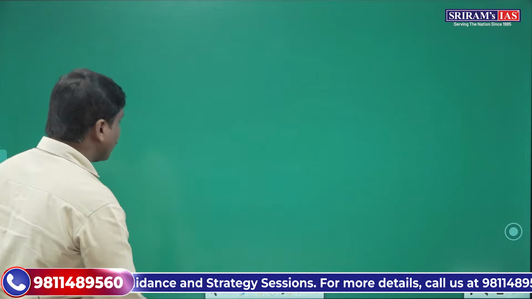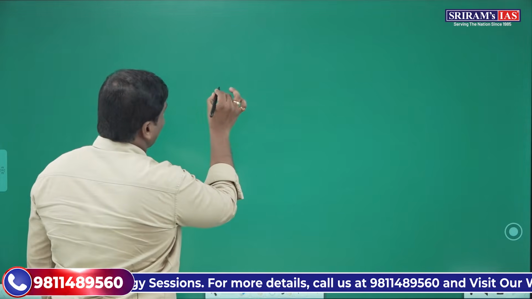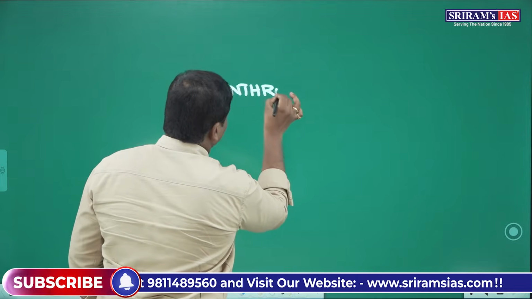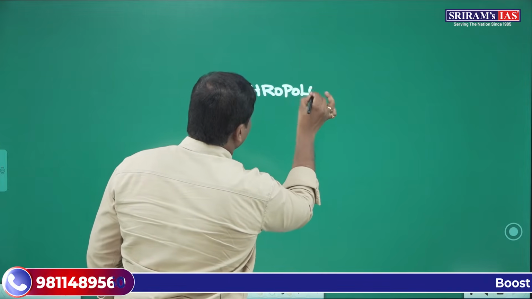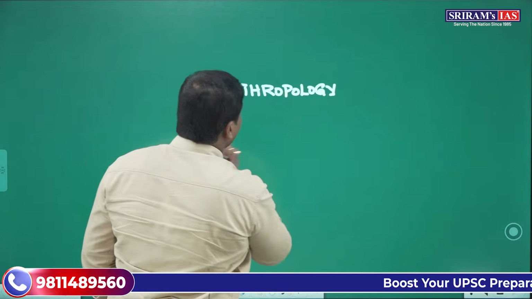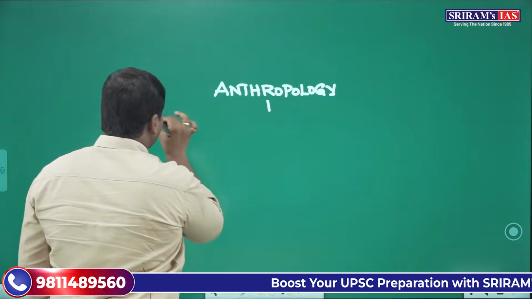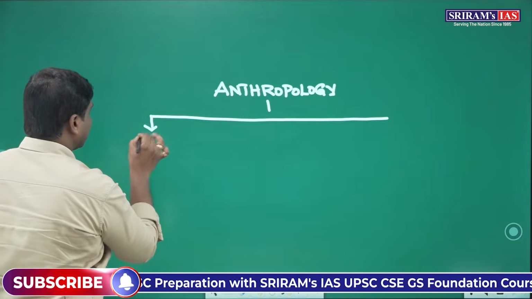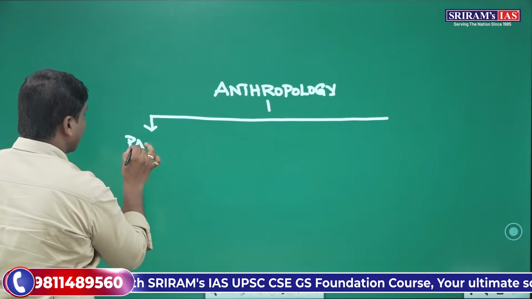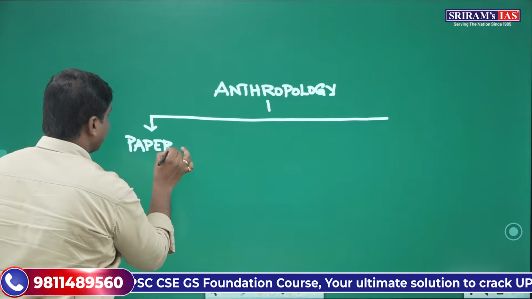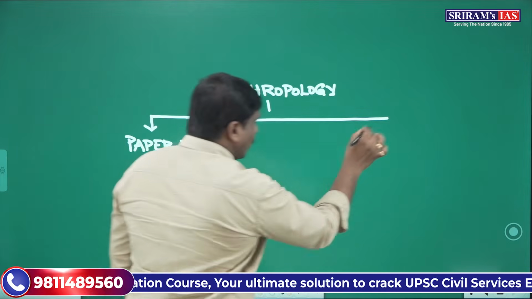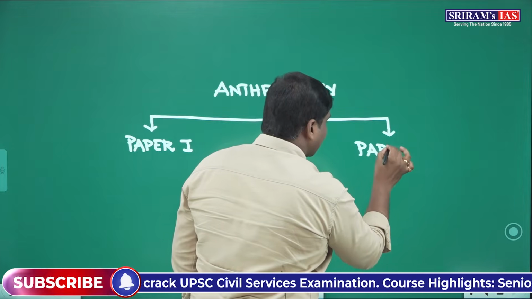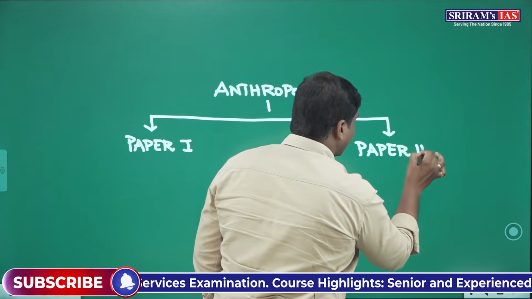If you look from the UPSC point of view, unlike all other optionals, the syllabus of anthropology has been systematically divided into two papers: paper 1 and paper 2.